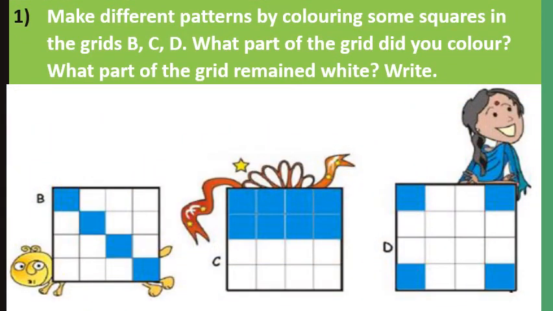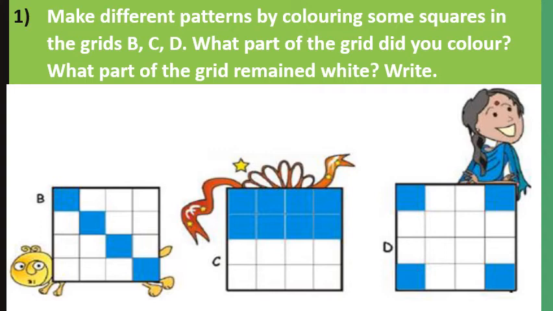The question is, make different patterns by coloring some squares in the grids B, C and D. What part of the grid did you color? What part of the grid remained white? Write it. So, you can see that in grid B, out of 16 boxes, 4 are colored blue.